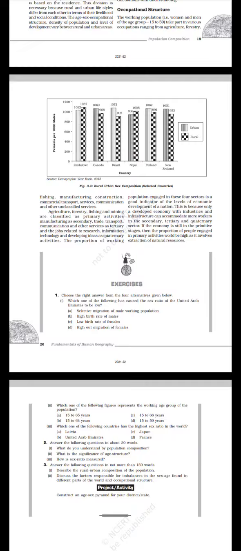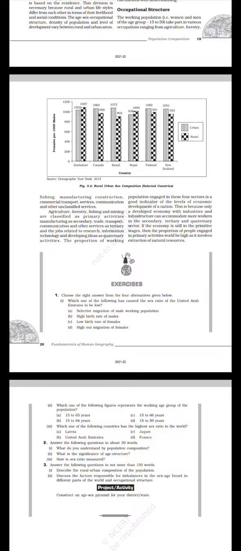Brazil, urban 1072, rural 902. Nepal, urban 938, rural 1008. Finland, urban 1062, rural 991. New Zealand, urban 1051, rural 953.